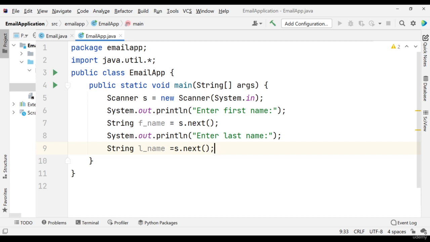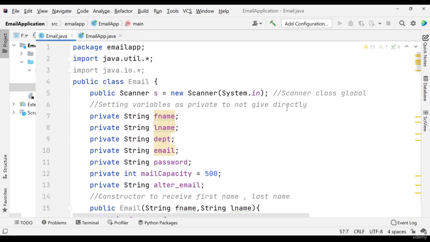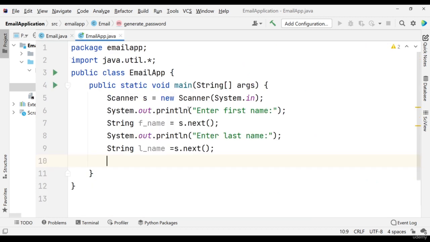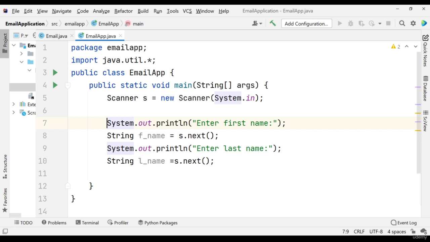Now I want to create some new employee. I want to generate a new employee. So we already created this Email class. Now I want to invoke that Email class from this class. How I can do it is, I will first put here, like, user info, like this.